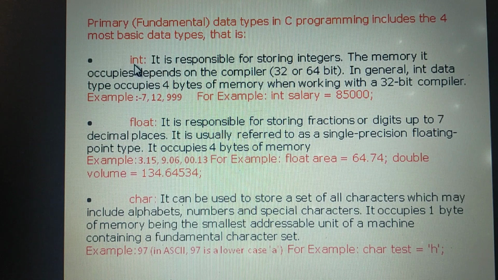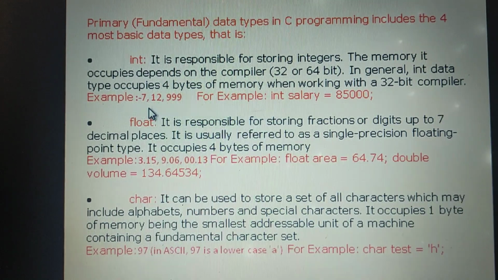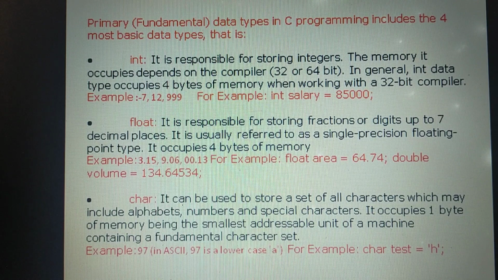First one, the int data type. If the user makes use of an integer variable, it will occupy 2 or 4 bytes. It depends on the computer. Generally, in most computers the size of an integer is 32 bits. That is, if the value we are storing has no decimal point, the type of the data is int. Examples are 7, 8, 85, 800, 9000, like that.